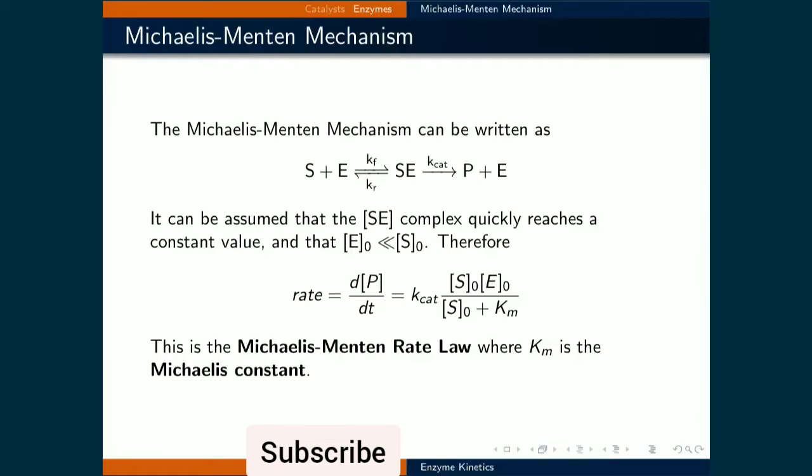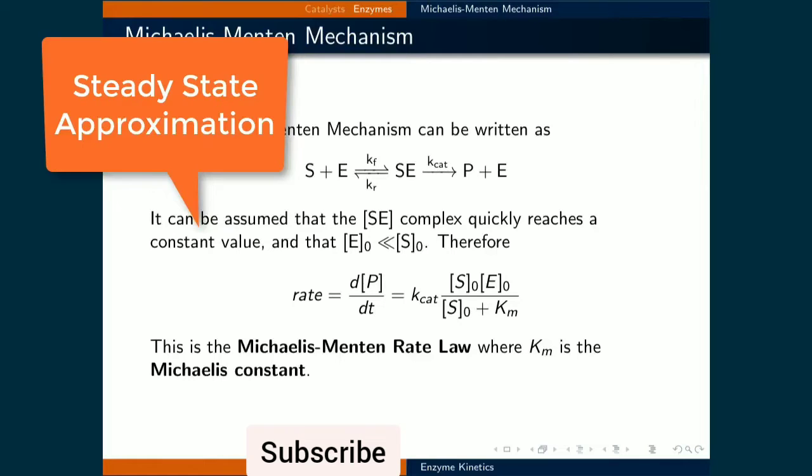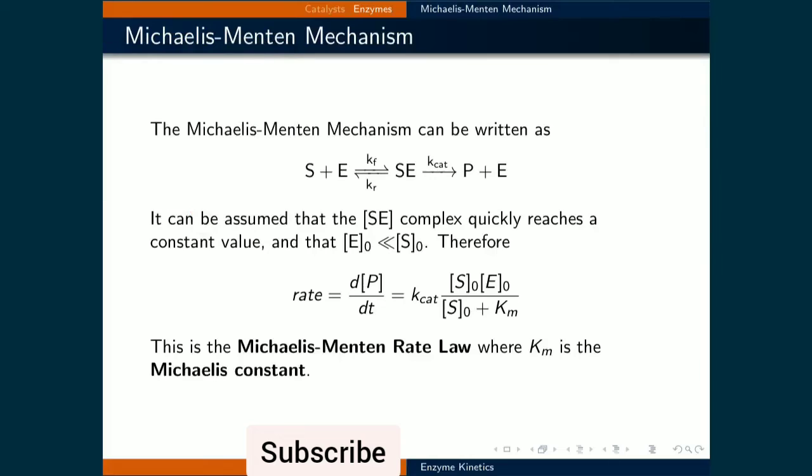It can be assumed that the concentration of the substrate-enzyme complex quickly reaches a constant value, meaning the steady-state approximation holds, and under the case that the initial concentration of the enzyme is much less than the initial concentration of the substrate. Therefore, the rate of formation of the product is equal to the rate constant Kcat times the initial concentration of the substrate times the initial concentration of the enzyme, all over the initial concentration of the substrate plus